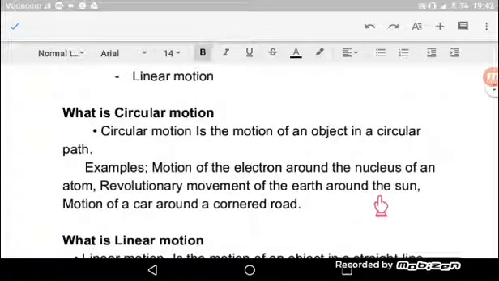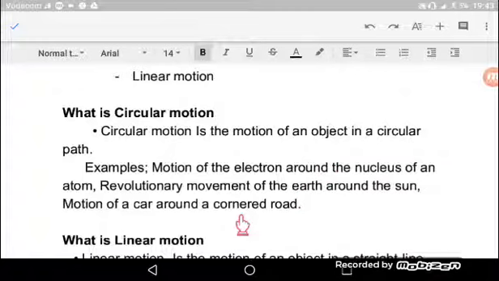Example of a circular path is an electron. Electron inakuwa inamove around the nucleus. The path taken by an electron is a circular path. Kwa hiyo tunasema electron ile inakuwa inaundergo circular motion. Lakini pia dunia inapokuwa inajizungusha kwenye muhimili wake, at the same time inakuwa inazunguka jua. Na kwa sababu the path taken by the earth inapokuwa inazunguka jua inakuwa ni circular path, tunasema kwamba ile earth imeundergo circular motion.